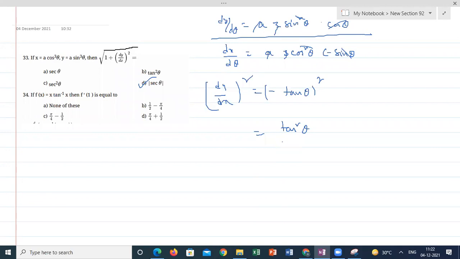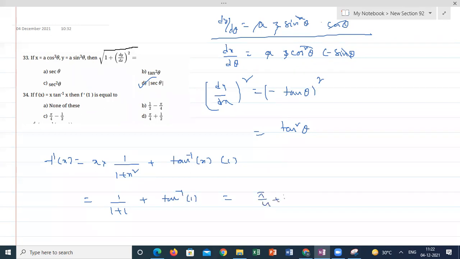Next one. F of x is equal to x tan inverse x. Then f dash of 1. Differentiate and substitute 1. F dash x is equal to x into 1 by 1 plus x square plus tan inverse x into 1. If I substitute 1 here, 1 by 1 plus 1 plus tan inverse 1. What is the answer? 5 by 4 plus 1 by 2. Option D, 34. Clear?